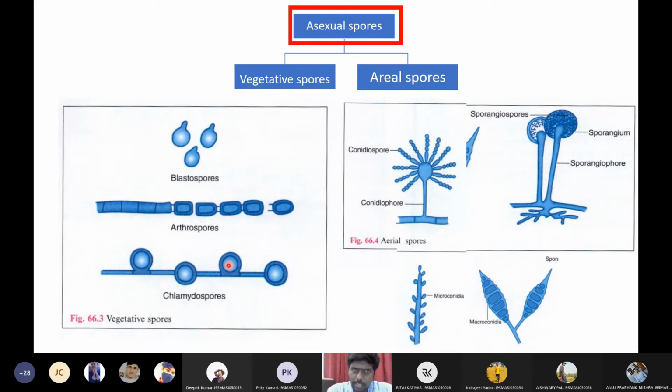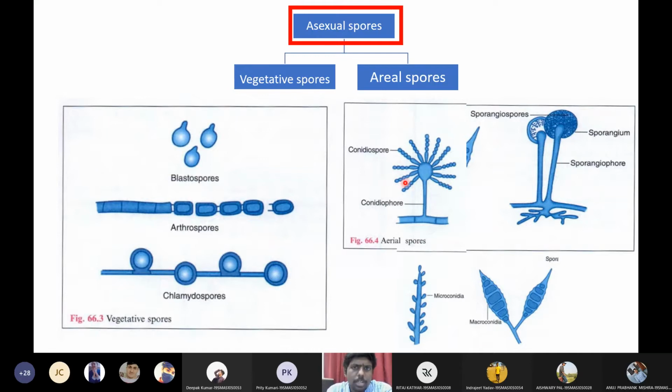Okay, so the second type of spores are aerial spores. As the name suggests, these spores will be present above the medium. So consider this as a hypha. From the hyphae, these spores will arise above the medium, and you will see these aerial spores.